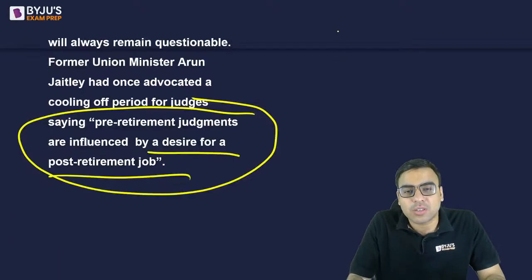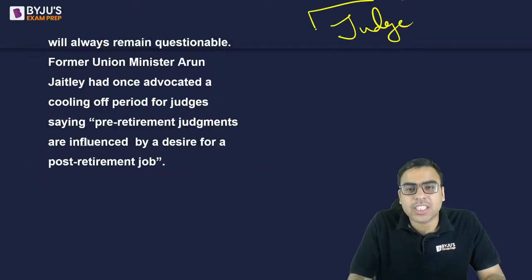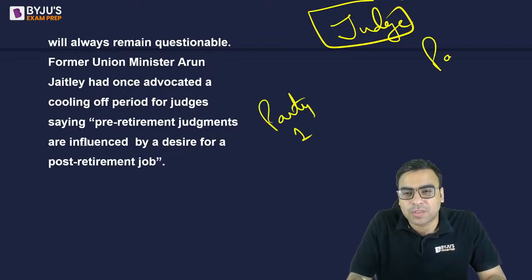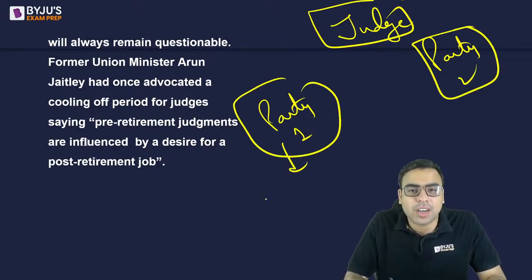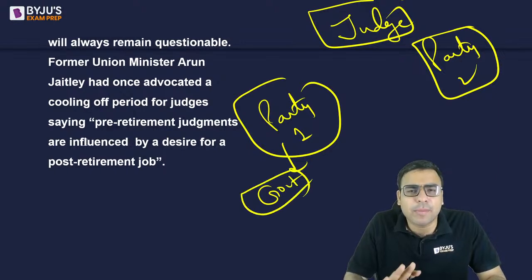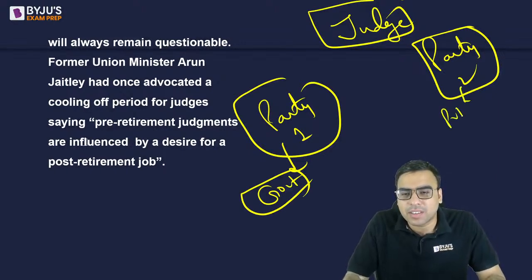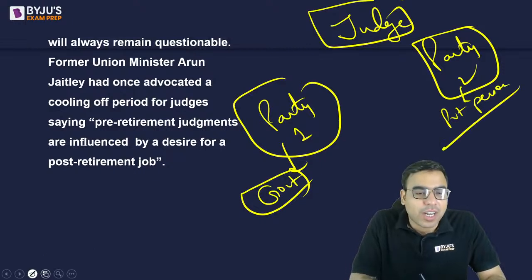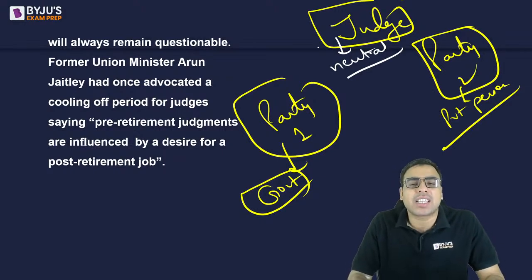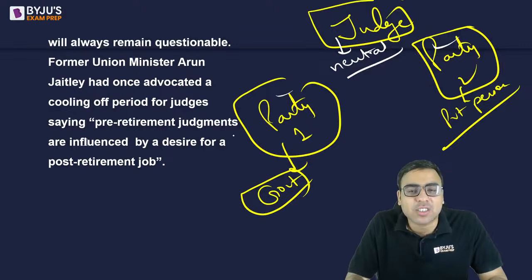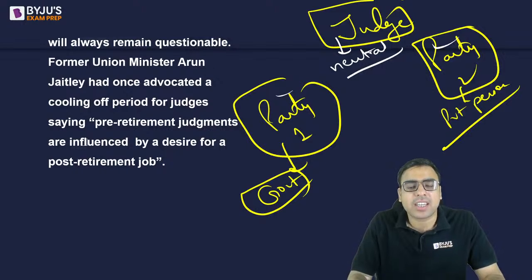मतलब क्या होता है कि देखो जो जज होते हैं ना, जज के सामने मान लीजिए 2 पार्टी है. So this is party 1 and this is party 2. Okay. And let's say this party is actually a government, a state government or central government, just understand. And this party is a private person. So a judge, a high court or a supreme court judge is supposed to be neutral. Okay. And the judge will pass an order in the favor of either of the two parties, seeing the case, or being neutral, he will listen to both the arguments